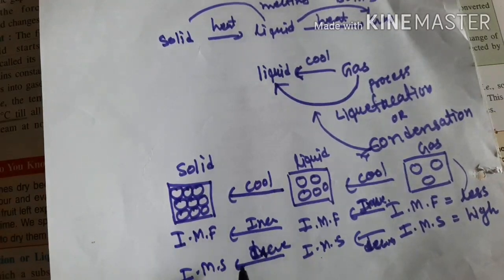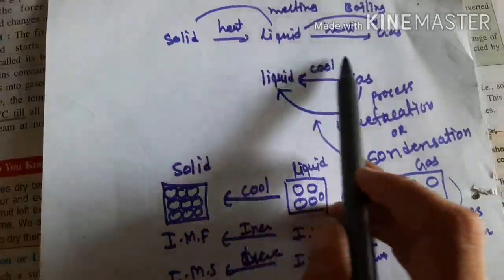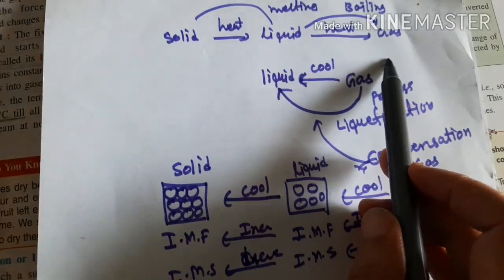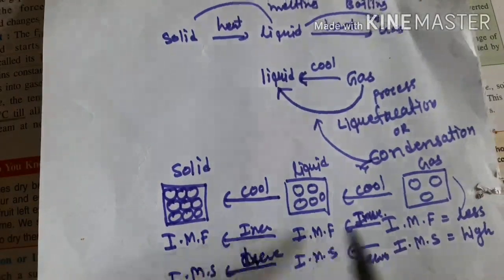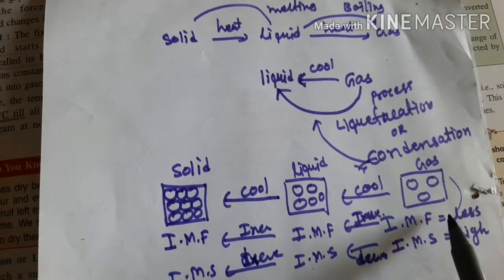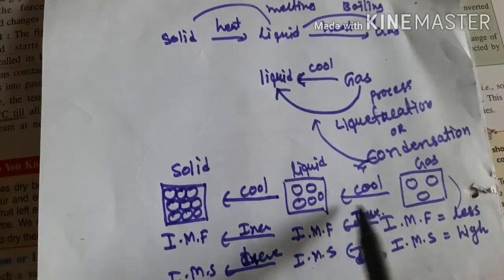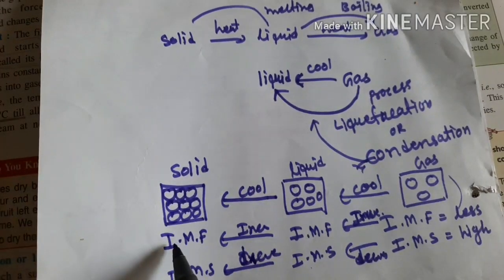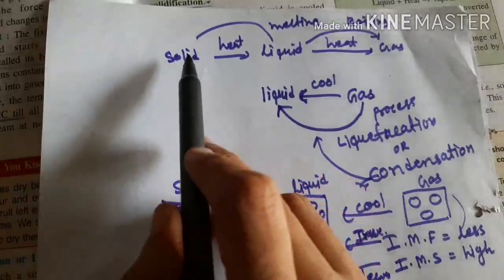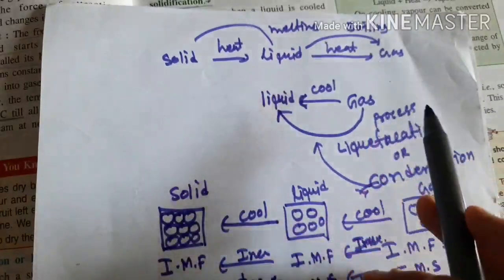From the reverse side, the intermolecular space is increasing. From gaseous to liquid, when we cool it down, slowly and gradually the intermolecular force will increase, and from this side to this side it will decrease.